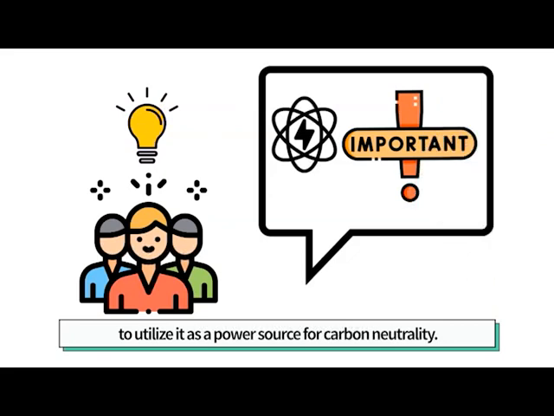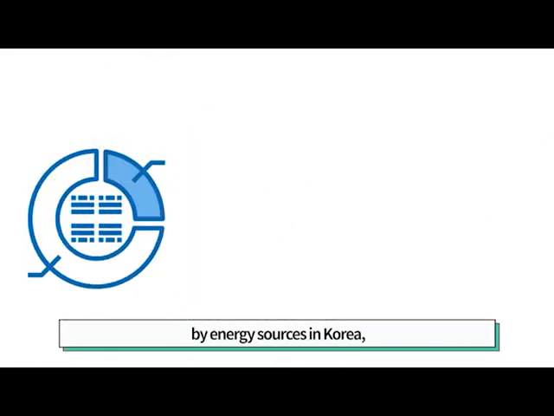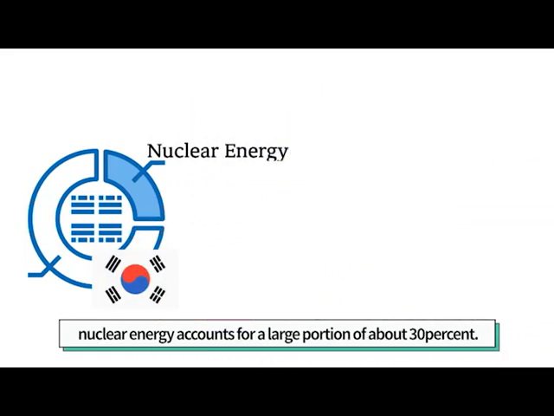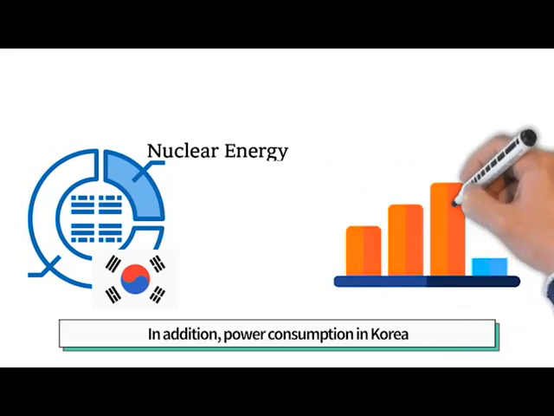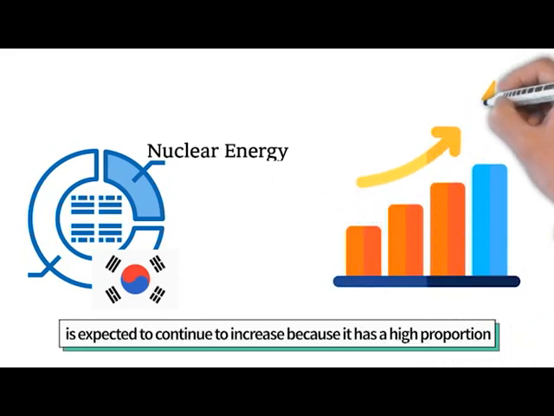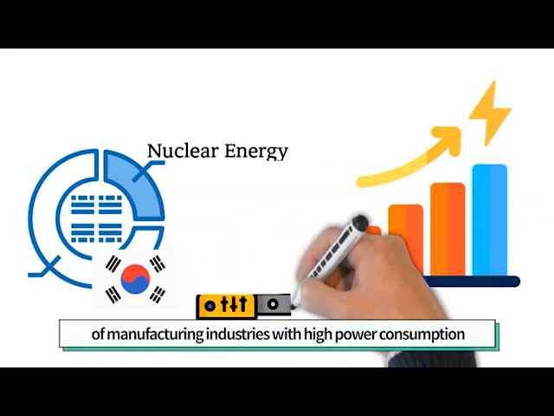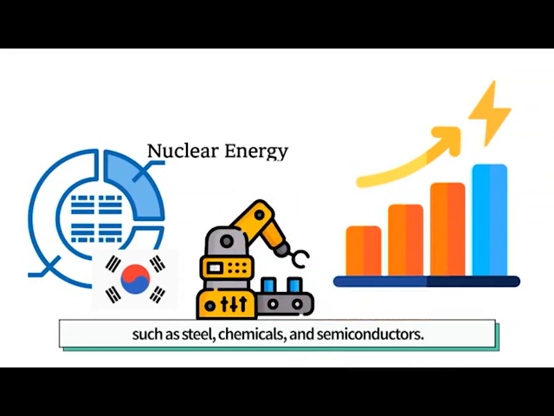for carbon neutrality. According to the current status of power generation by energy sources in Korea, nuclear energy accounts for a large portion of about 30%. In addition, power consumption in Korea is expected to continue to increase because it has a high proportion of manufacturing industries with high power consumption, such as steel, chemicals, and semiconductors.